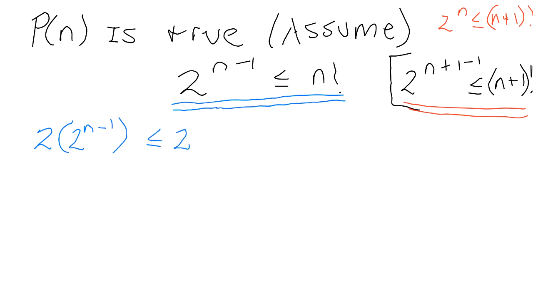Right away we get the left side 2 to the n, because this is 2 to the 1 times 2 to the n minus 1, so you add the powers, which gives you 2 to the n. So this is what we have so far: 2 to the n is less than or equal to 2 times n factorial. It's not 2n factorial, it's 2 times n factorial. I don't put it in brackets here, to remove confusion.